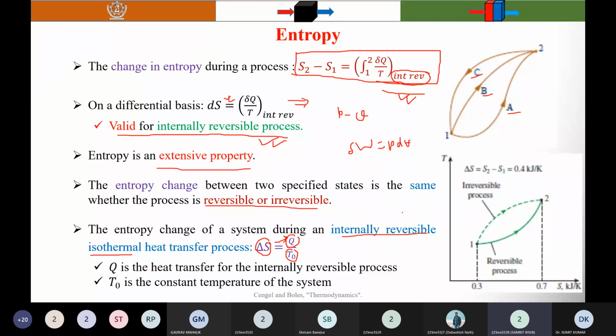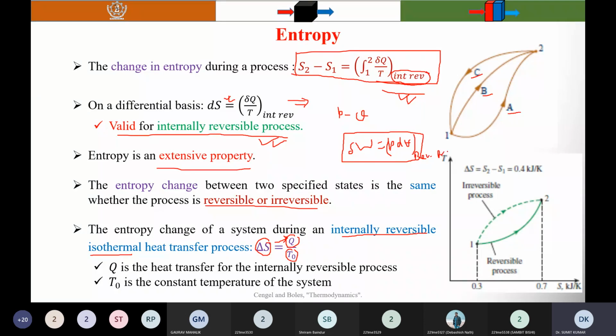So always remember under which assumptions an equation has been derived. When you find the area under the PV process curve, you get the work done, and it is valid for the reversible process. This relation is only valid for the reversible process, not the irreversible process.